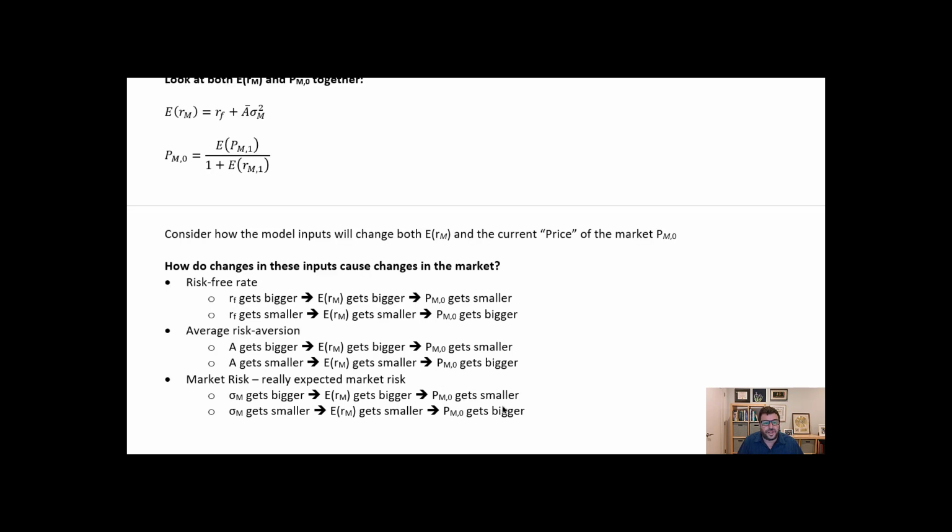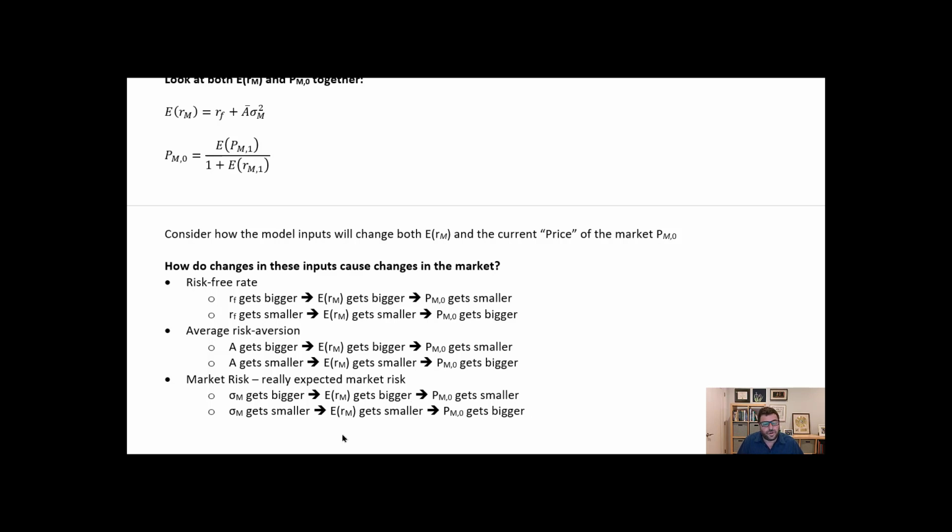And then finally, if the expected risk of the market gets bigger, then people need to earn more from holding stocks. The return gets bigger and the price goes down. As risk gets bigger, return gets bigger, prices get smaller. And the opposite is true. If risk gets smaller, the return gets smaller and the prices go up.